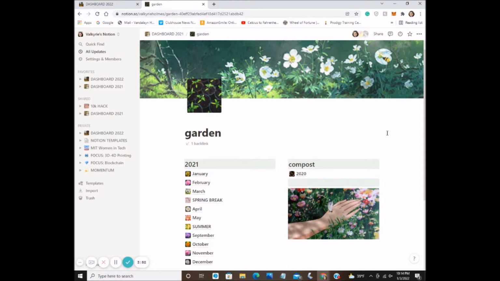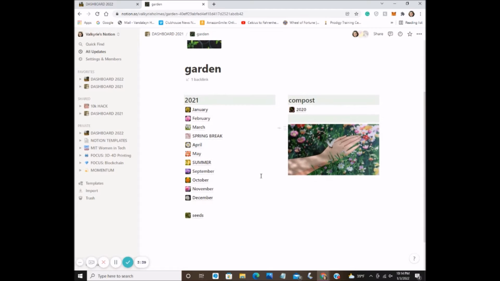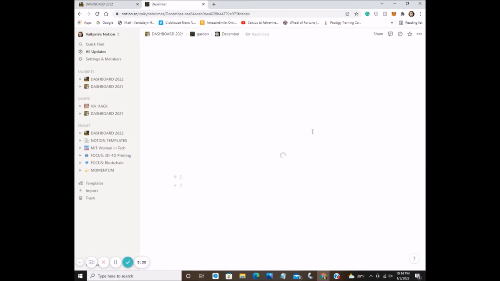So this is my garden. It's basically just themed to whatever year. So for this year, I wanted it to be that every month is a different flower. So that's just how I chose to format my daily updates, I guess. But as you can see, all of them have a different flower, and it's all themed in the garden thing. Let's go into December.